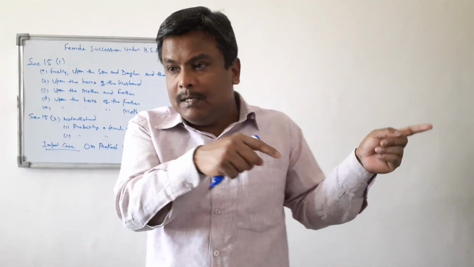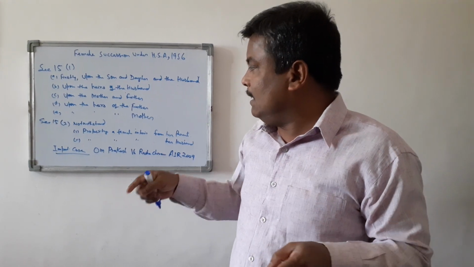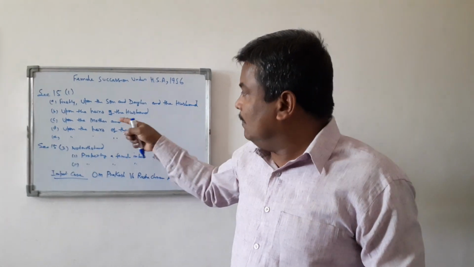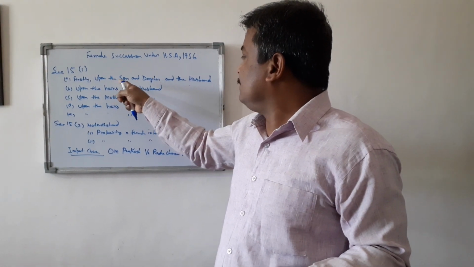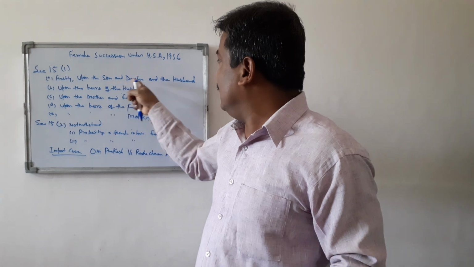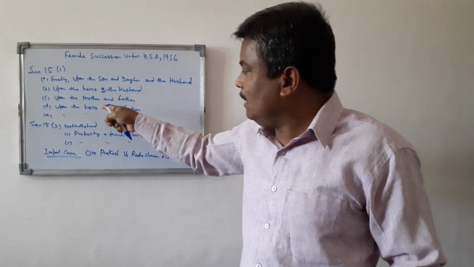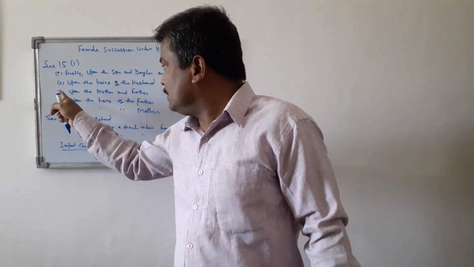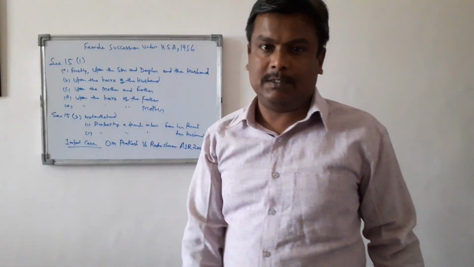Likewise, if she has inherited her property from her in-laws' home, then in the absence of son, daughter and husband, the property will not devolve to the other classes, that is, the parent side.